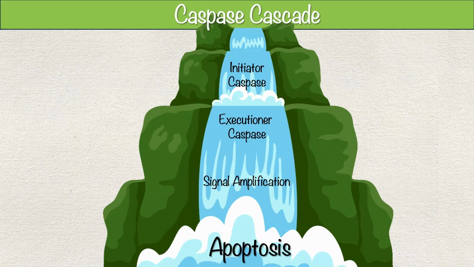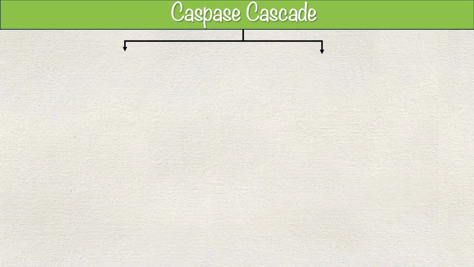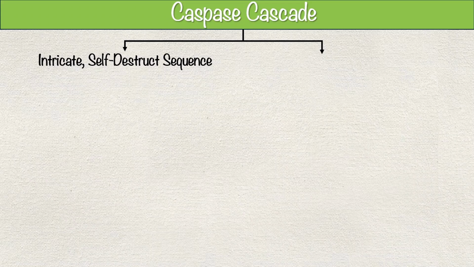After covering the fundamentals of apoptosis, in this video we explore the heart of the apoptosis process, the caspase cascade. This cascade is like an intricate self-destruct sequence for the cell, driven by a family of specialized enzymes called caspases. These caspases act as the executioners of apoptosis, dismantling the cell with precision.